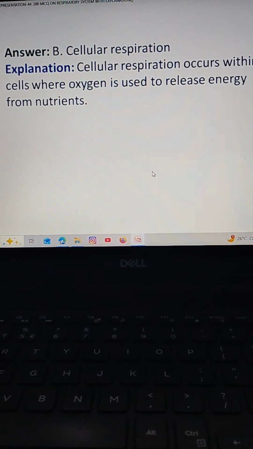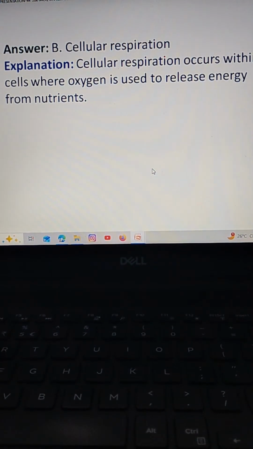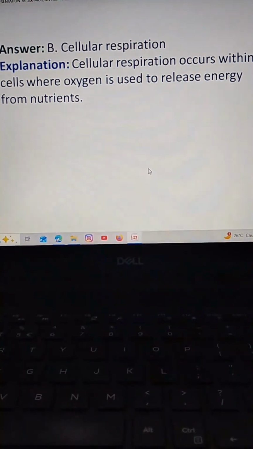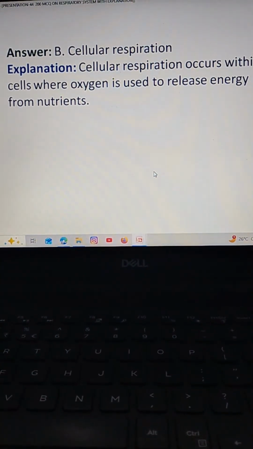The correct answer is option B, cellular respiration. Cellular respiration occurs in cells where oxygen is used to release energy from nutrients.